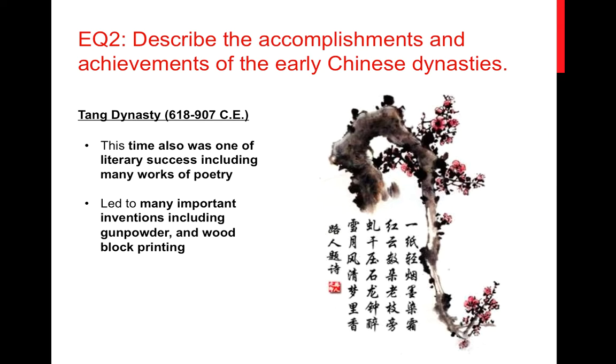The next thing that occurred during this time, because they were so wealthy and financially successful, is they were allowed to look into some other interesting inventions and ideas. So one of the major literary successes that occurred during this time was poetry. People started writing more interesting, detailed poems and stories, and so we see the rise of poetry really starting during this time and spreading throughout China.